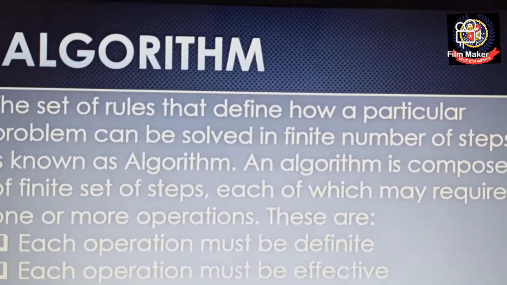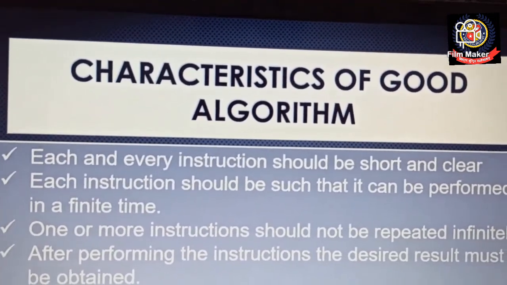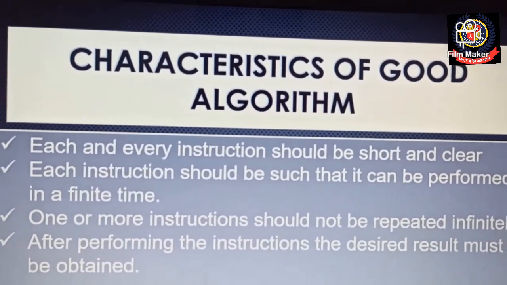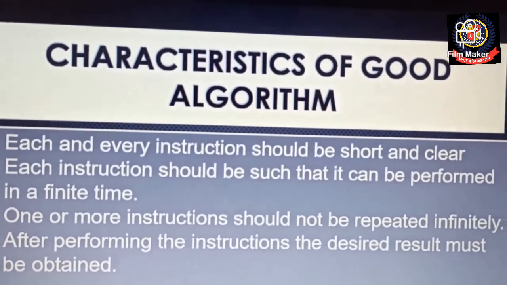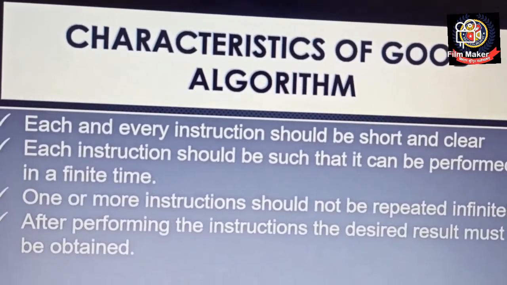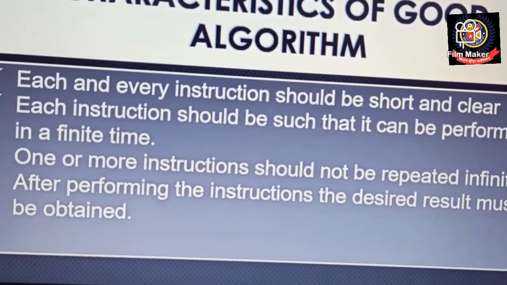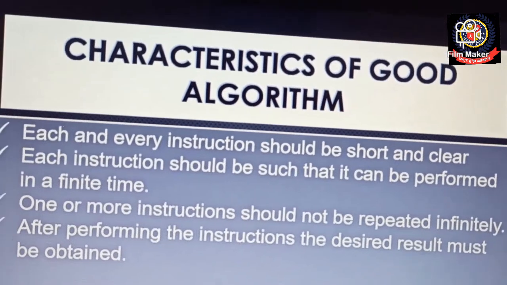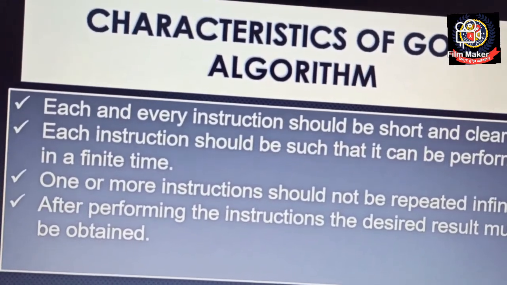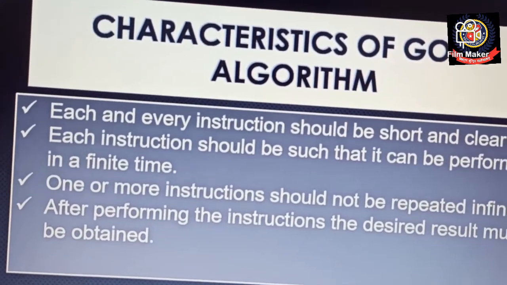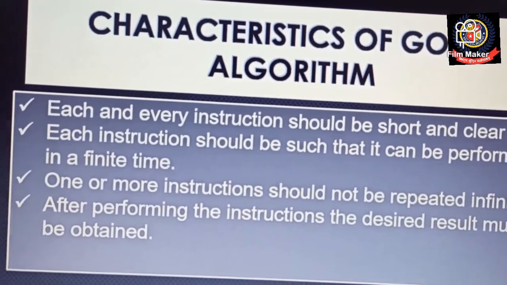Now comes the next topic. What are the characteristics of a good algorithm? Each and every instruction should be short and clear. Each instruction should be such that it can be performed in a finite time. One or more instructions should not be repeated infinitely. After performing the instructions, the desired result must be obtained. First, each and every instruction should be short and clear. Whenever you are writing the algorithm, it should be short and clear.